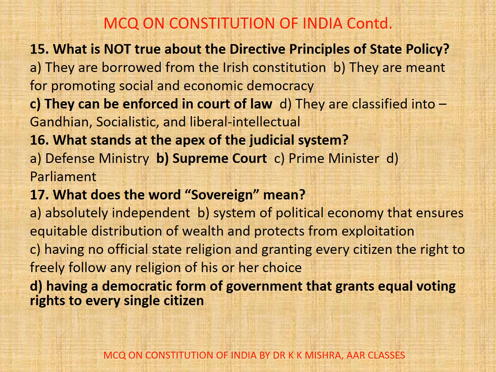C. Having no official state religion and granting every citizen the right to freely follow any religion of his or her choice. D. Having a democratic form of government that grants equal voting rights to every single citizen. Here, correct option is D. Having a democratic form of government that grants equal voting rights to every single citizen.